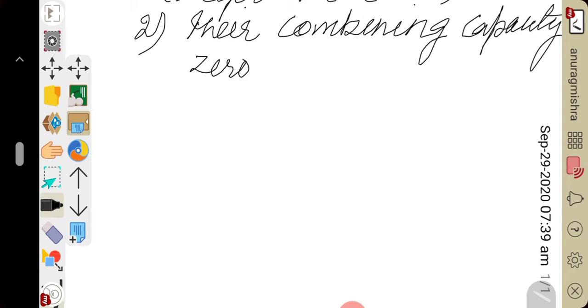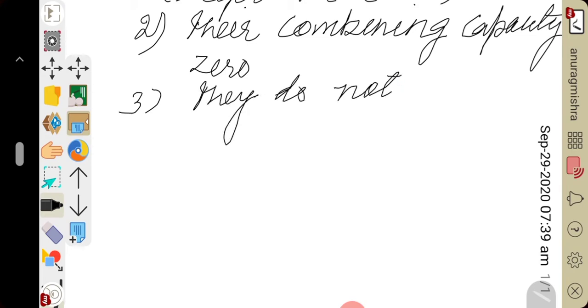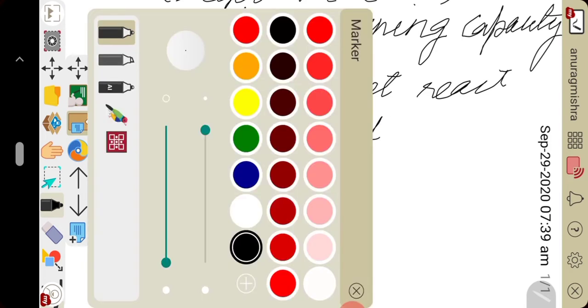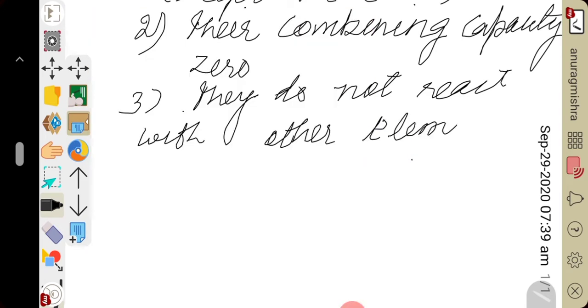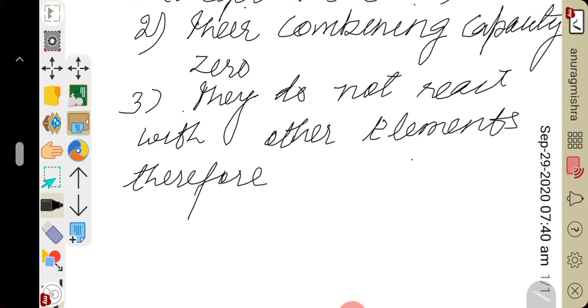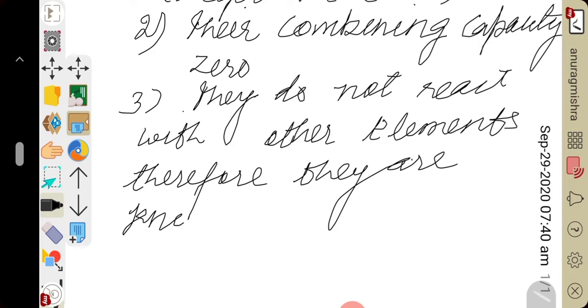Why are they known as inert gas? Because they do not react with any other element. Therefore, they are known as inert gas.